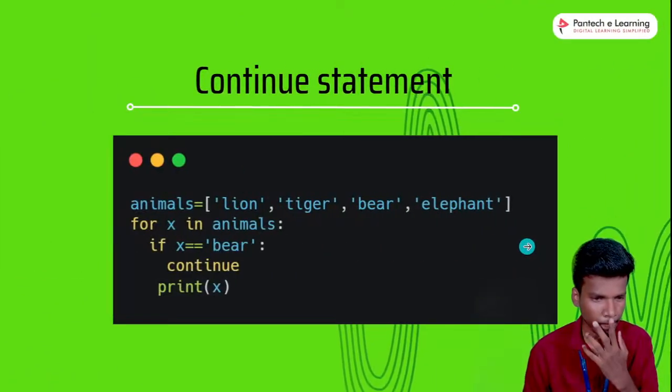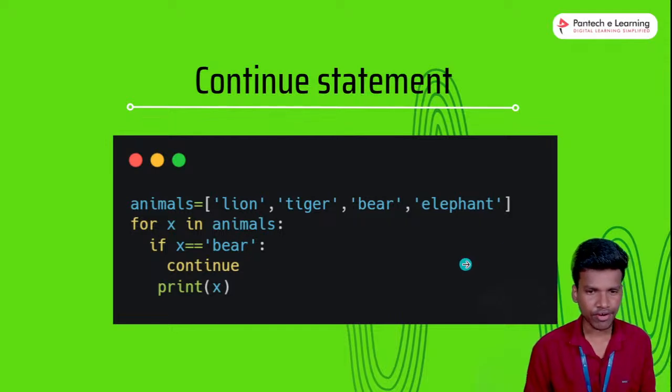So next one, the continue statement. This continue statement is also similar to the break statement, right? What is the difference between them?